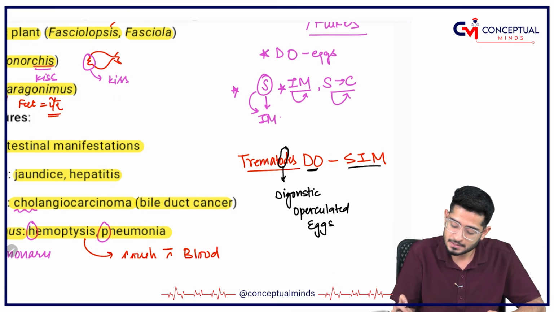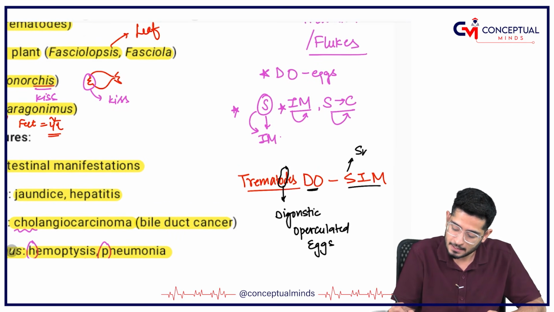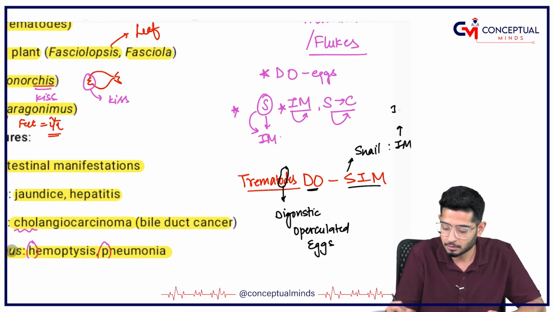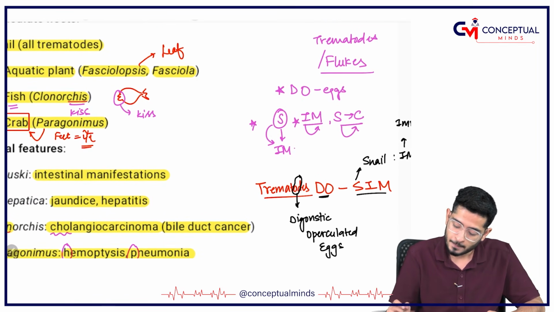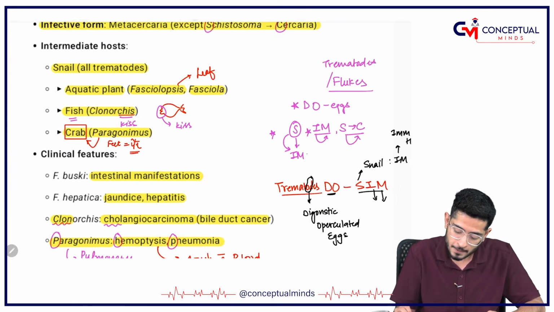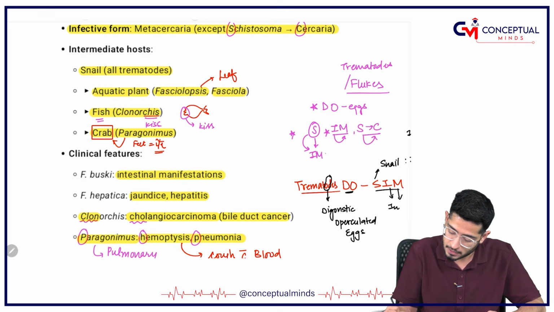And then IM, what does that mean? That snail is going to be the IM, that is intermediate host. And again you have to remember that I and M is important, that means the infective stage is going to be M. What is M? M stands for Metacercariae.